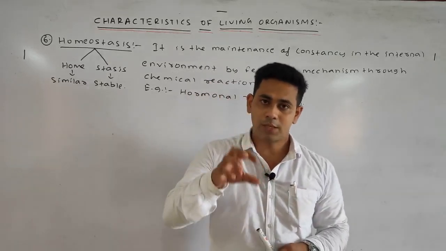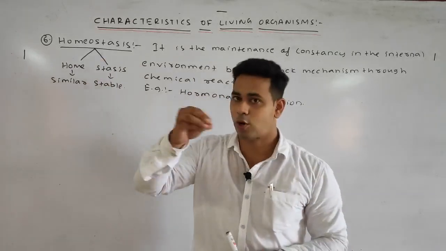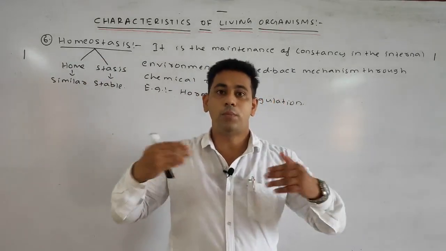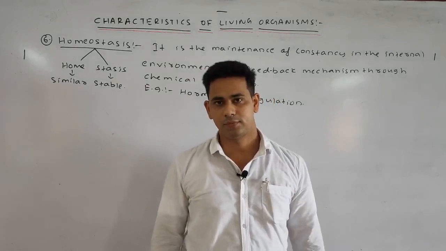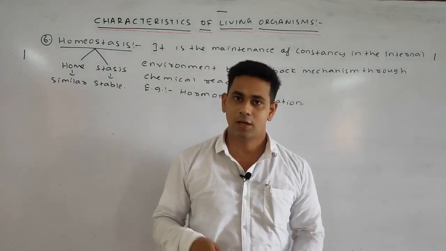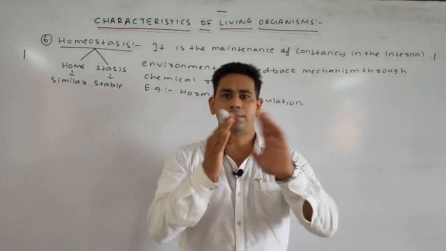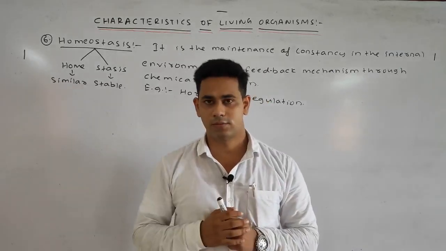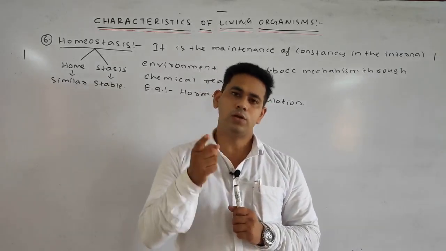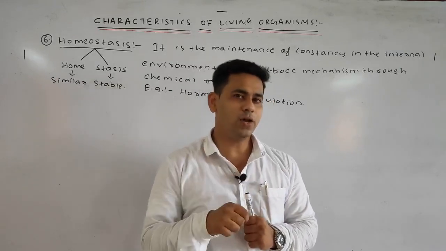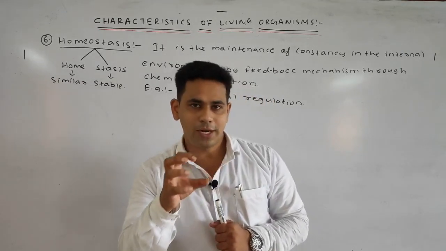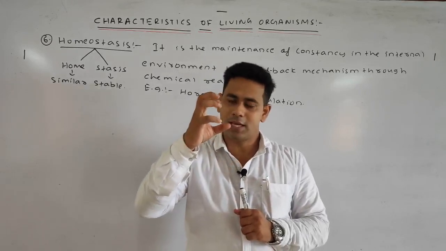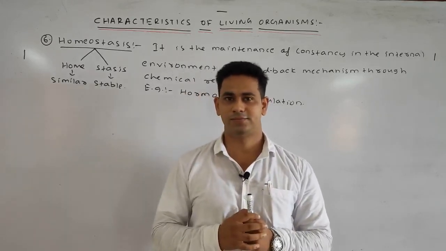So the common example of homeostasis I will give is when the body temperature rises. If the surrounding temperature rises or body temperature rises and sweating occurs, you can also realize that whenever sweating occurs, the body temperature is lowered.